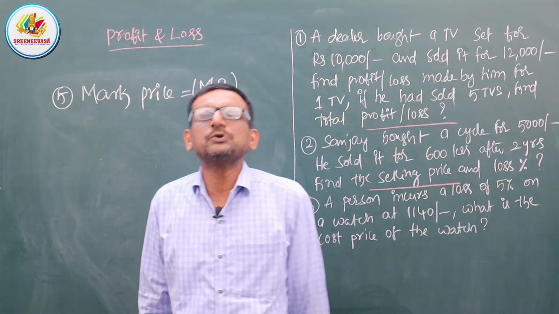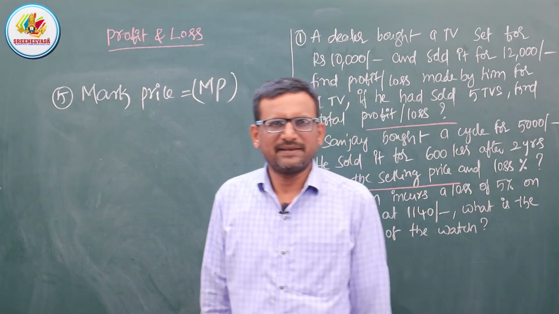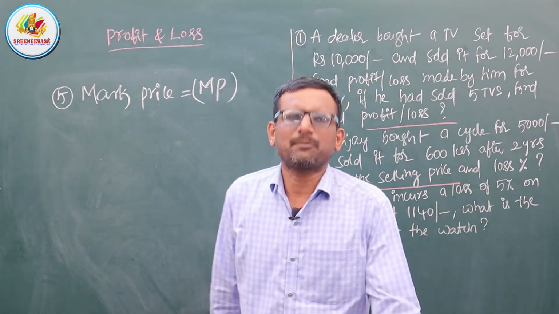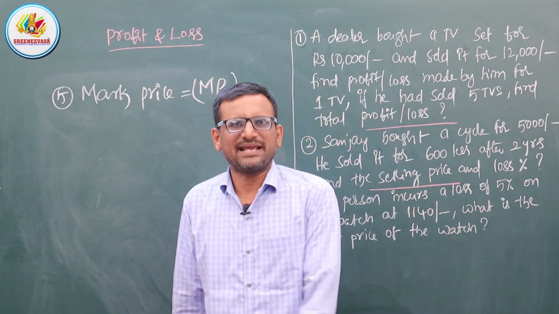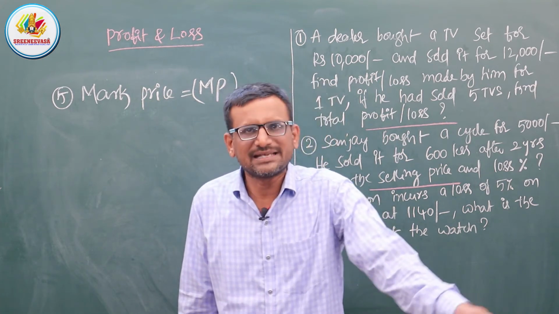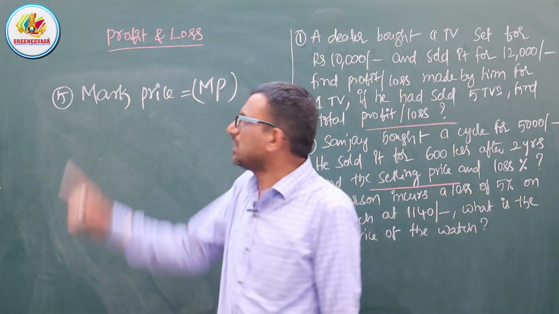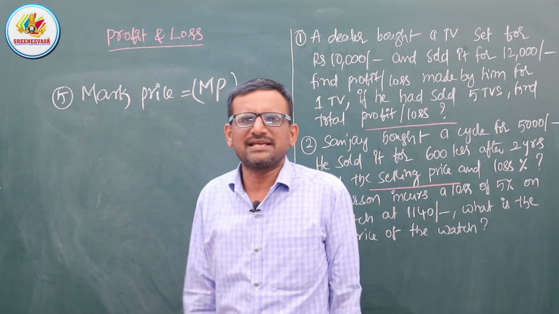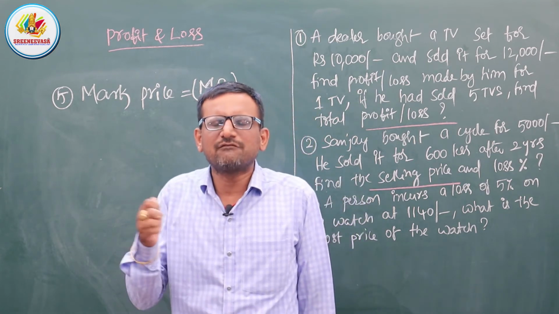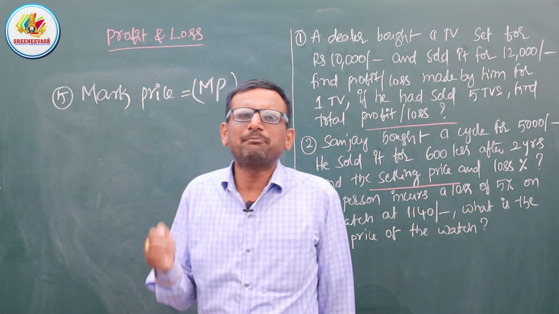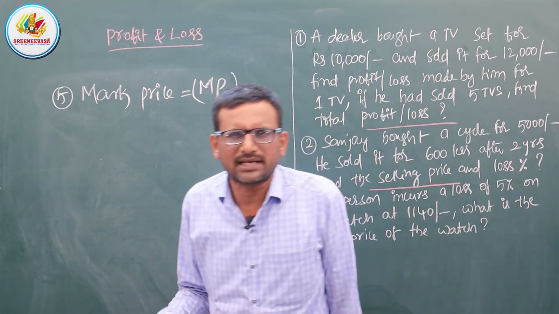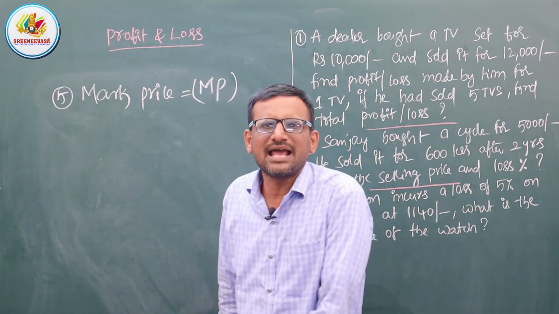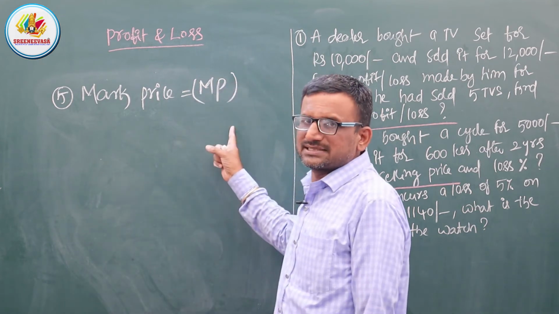But generally we use the term MRP, maximum retail price. But when you come to profit and loss, we use the terminology mark price. So the amount printed on a particular product, item or article, we call a mark price.